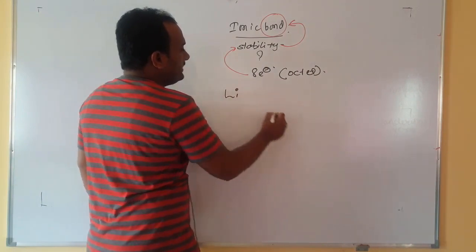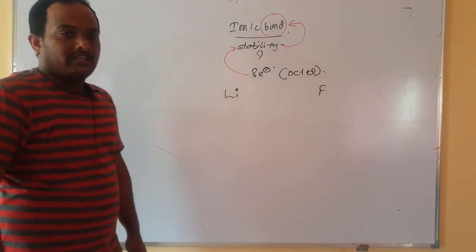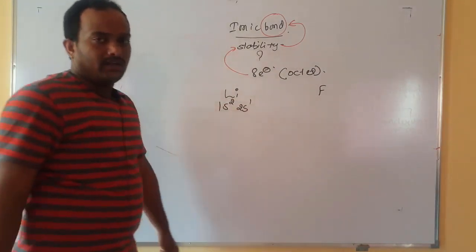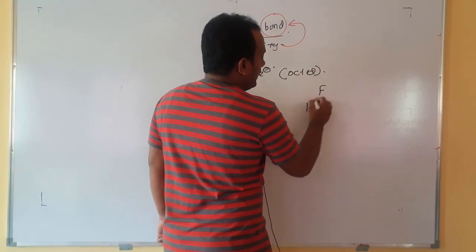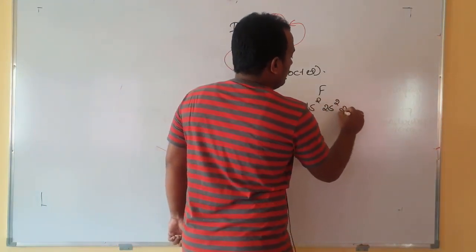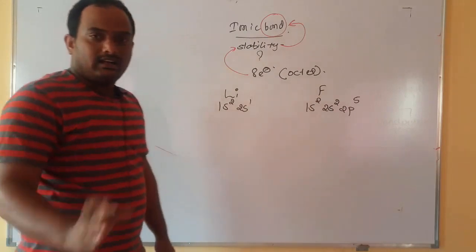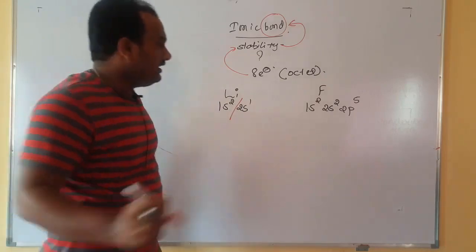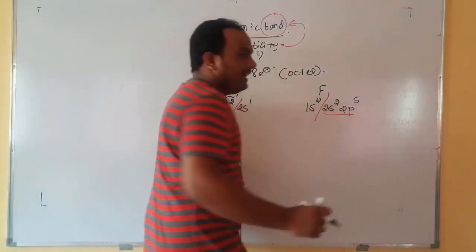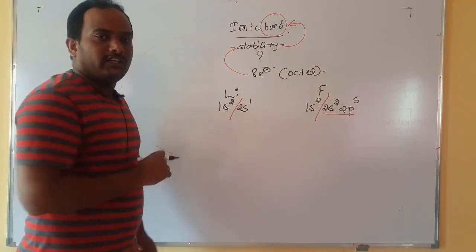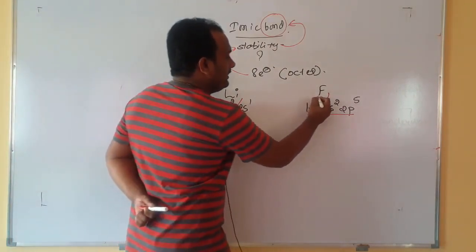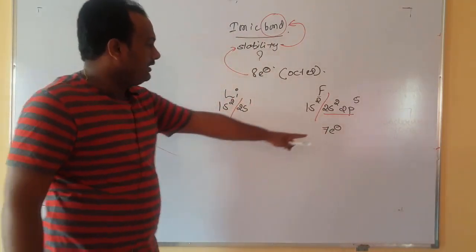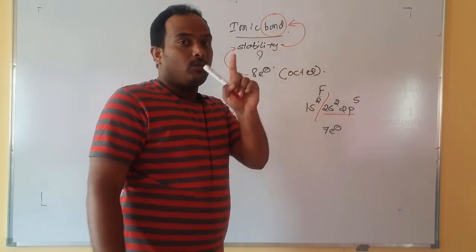We have an element called lithium and an element called fluorine. Everybody knows lithium's electronic configuration is 1s2 and 2s1, right? Here fluorine, you know, is 1s2, 2s2, 2p5. Here the valence shell of lithium is 2s1, which is the last one. Here the valence shell of fluorine is 2s and 2p. In fluorine, in the valence shell, how many electrons are there? 7. How much do we want? 8. Means it is short of 1 electron.